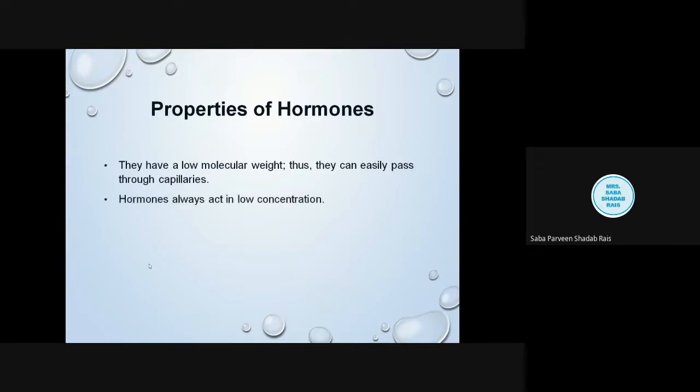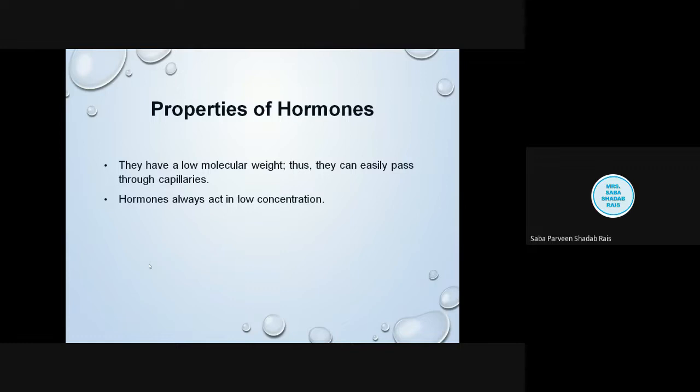Now see, hormones are produced in small quantities. Whenever they are produced, they are produced at very low concentrations, because in a very trace amount only they give a profound effect.